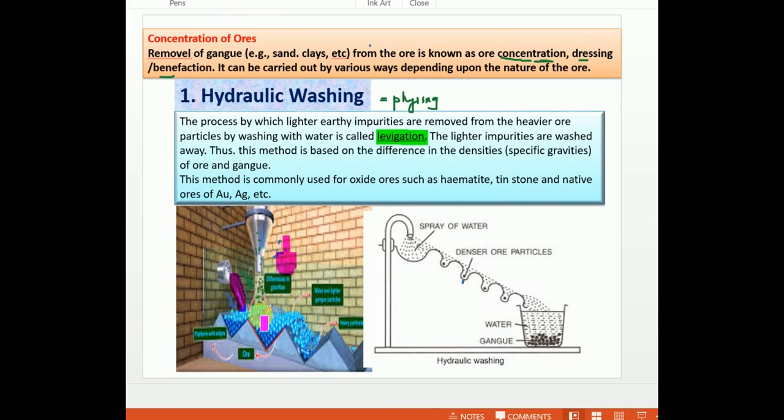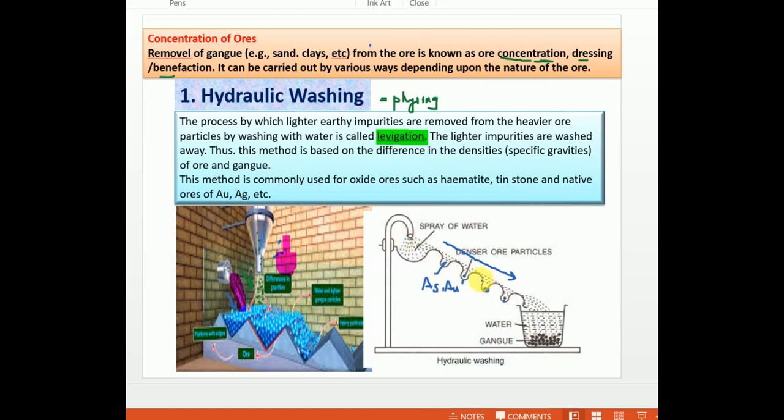If the ore consists of heavier metal, along with lighter particles as impurity, the lighter particles will be washed away along with the water, and the heavier ore particles like silver, gold, copper will settle down.